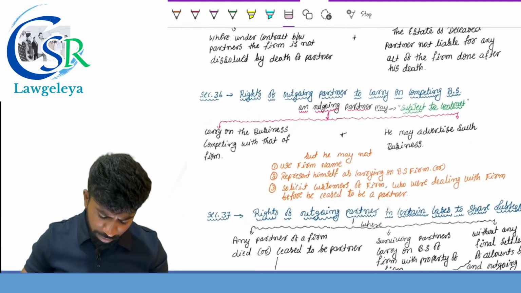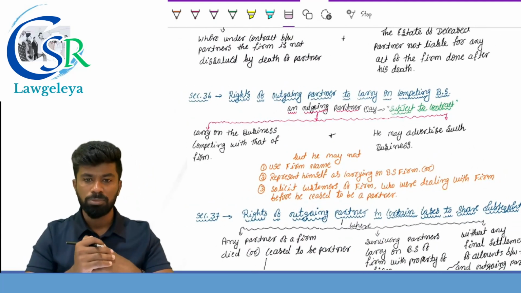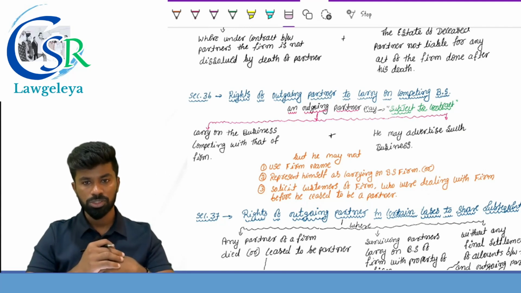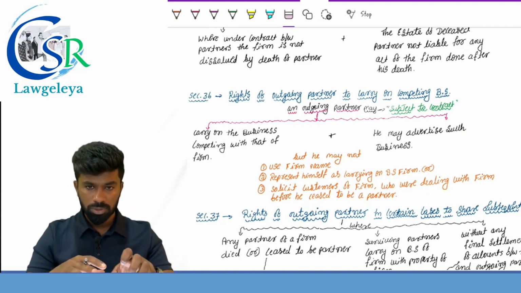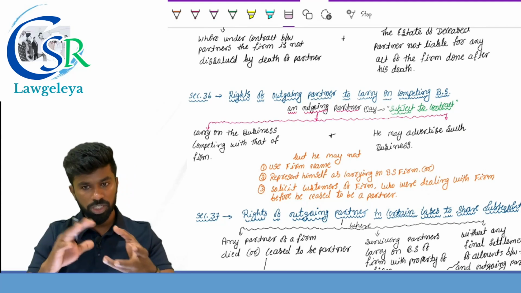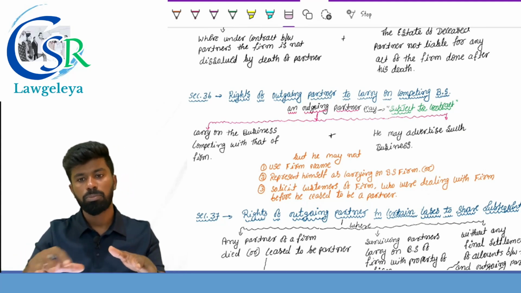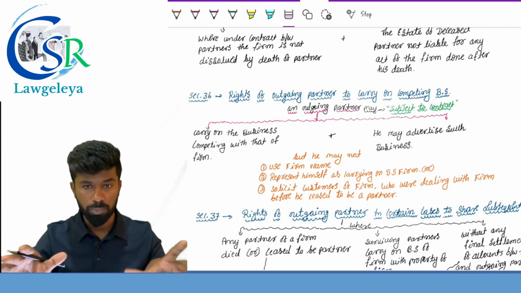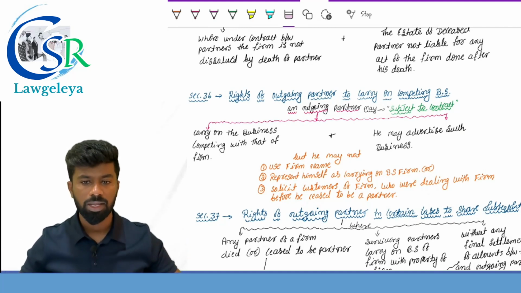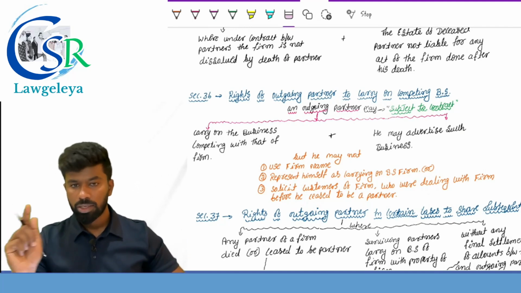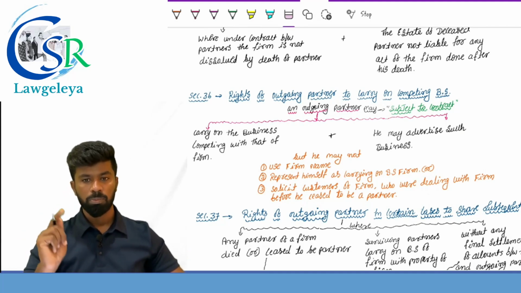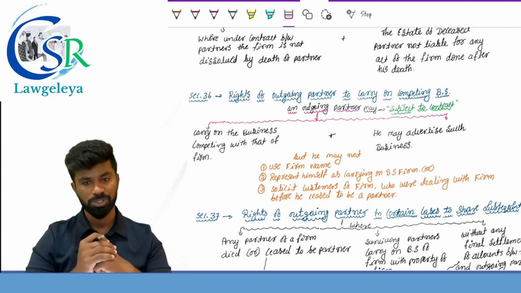36, rights of an outgoing partner to carry on the competing business. Important, they can ask practical questions. See, a partner, an outgoing partner, subject to the contract, means if the agreement provides something else, you cannot carry the same competing business. But if agreement is silent, an outgoing partner can carry on what? Competing business. Plus, you can also do the advertisement of his business.